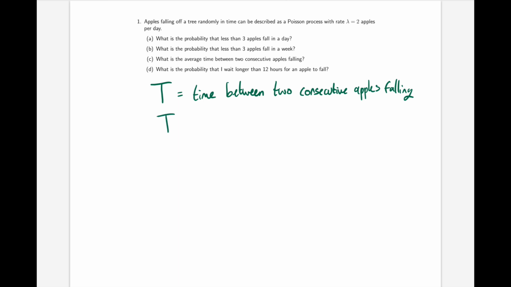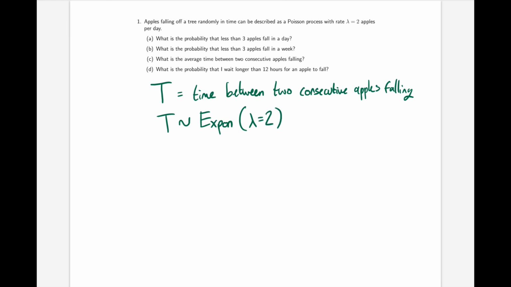So if we define t as the time between 2 consecutive apples falling, then we know that t is going to be exponentially distributed with rate lambda equal to 2 apples per day.